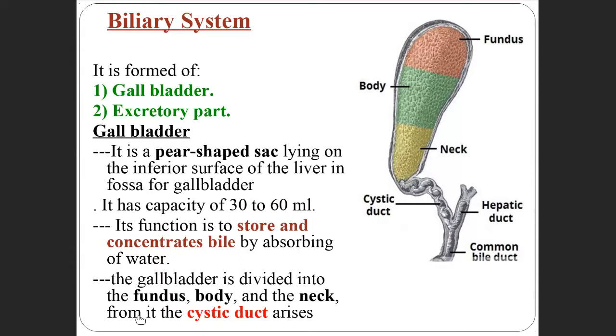Where is it present? The gallbladder is present on the inferior surface of the liver, and it is a pear-shaped sac.